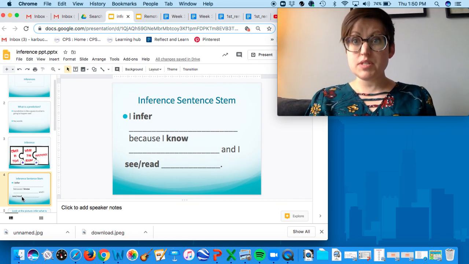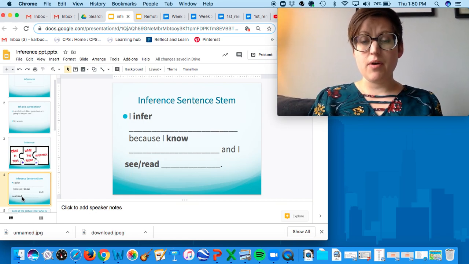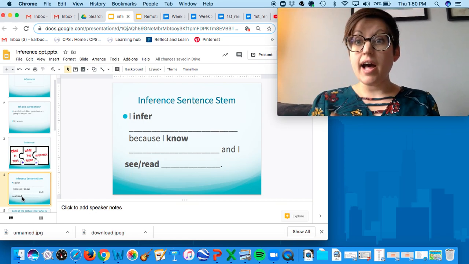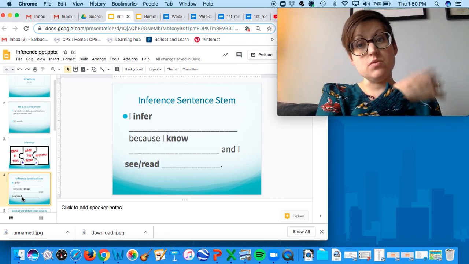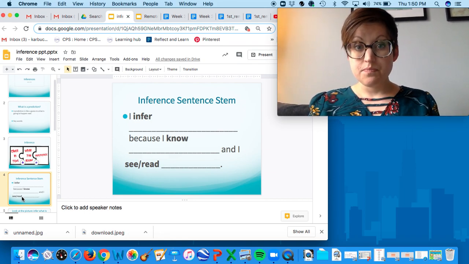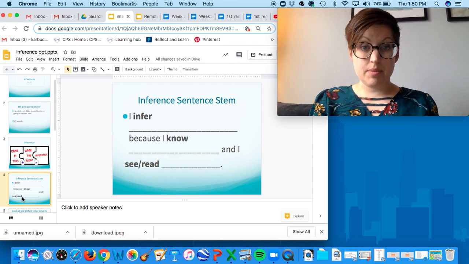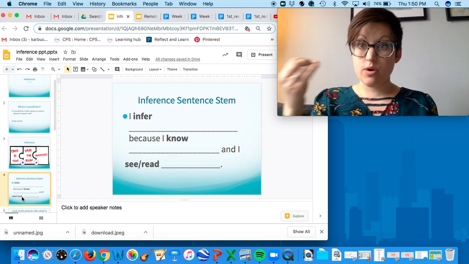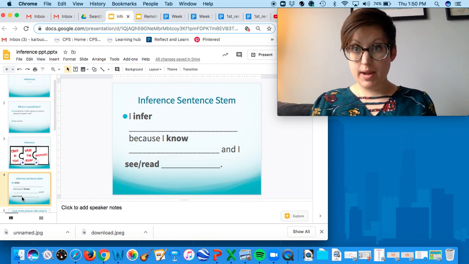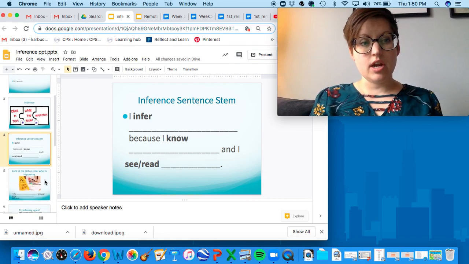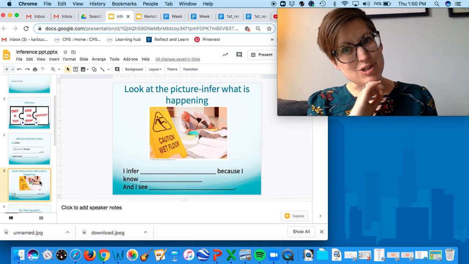Now, I like to use a sentence stem when thinking about inferences, where it goes, I infer, and this is what your inference is, because I know, so what do you already know about this topic, and I see or read what? Okay, so we're going to give this a try with some pictures today.